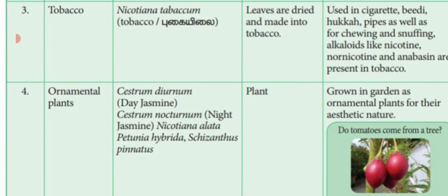Next one, tobacco. In Tamil it is known as Pugaiilai. Binomial name is Nicotiana tabacum. The useful part is dried leaves made into tobacco, that is Pugaiilai. So it has an economic value and also commercial purpose. Used to prepare cigarette, beedi, hookah, pipes, as well as for chewing and snuffing.